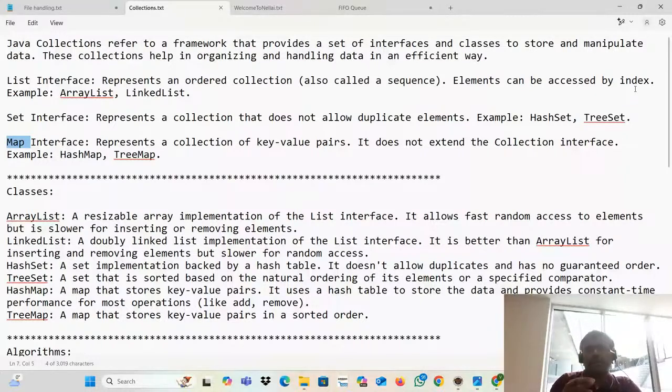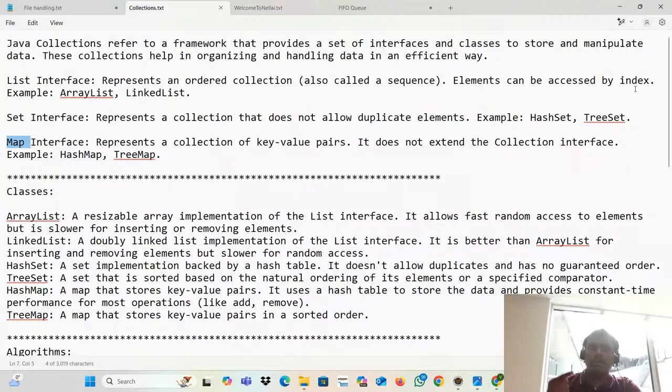Ordered means a sequence: 0, 1, 2, 3, 4. It won't store in whatever order; it will be an ordered collection. Elements can be accessed by index. If I'm looking for the element present at index number 4, you can fetch it easily. So that is what a list is.